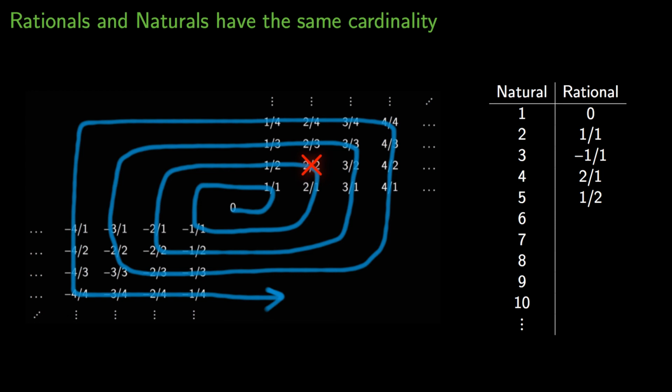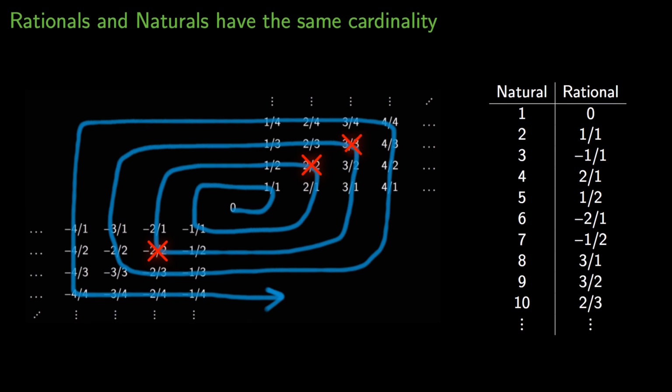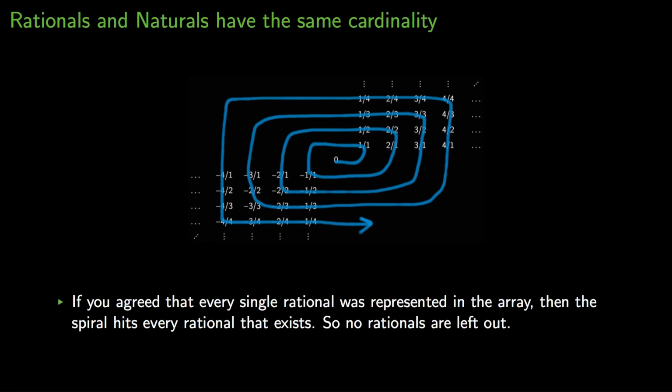Next, I'll follow the spiral some more. I'll write -2 over 1, skip -2 over 2, and write -1 over 2. You keep following the spiral, 3 over 1, 3 over 2, skip 3 over 3, write 2 over 3. You go on and on and on forever. So here I have a 2-column table, all naturals on the left, all rationals on the right. And so here's a few things to remember.